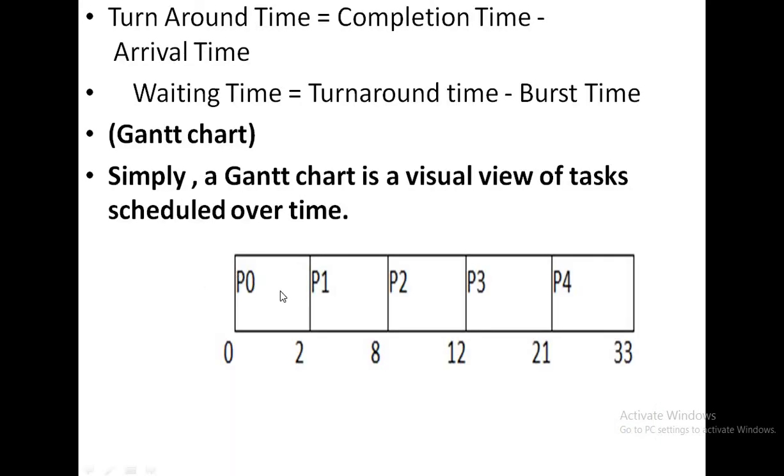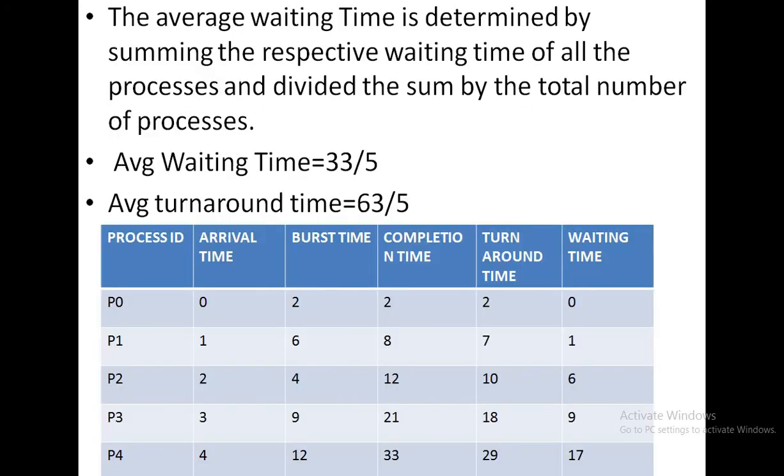So first, because it is FCFS scheduling, we first check which job comes first, and that will be loaded first into the Gantt chart or the ready queue. Okay. So here we first insert P0 because it comes at time 0 millisecond.